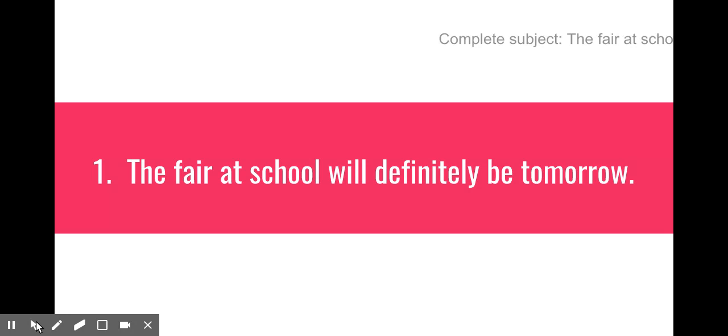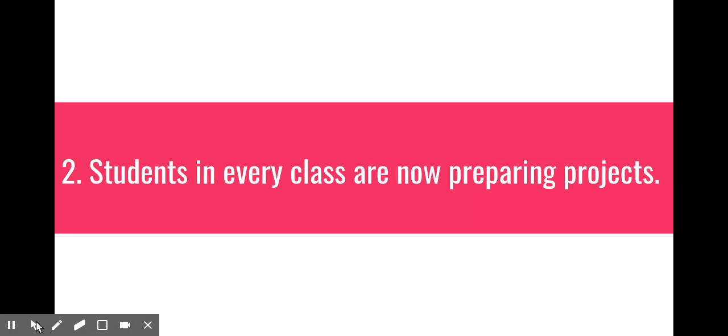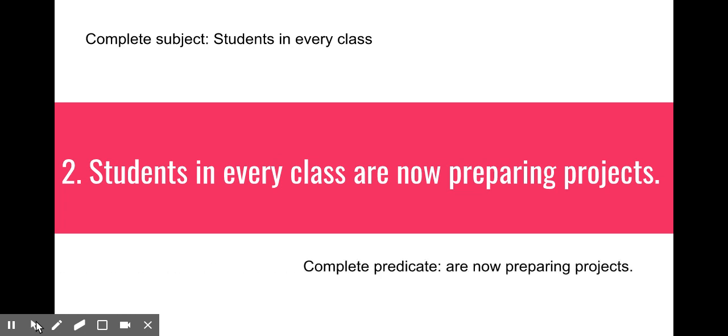Alrighty, so you should have underlined for your complete subject the fair at school. And then you should have underlined twice will definitely be tomorrow as the complete predicate. Number 2, students in every class are now preparing projects. Go ahead and pause. All right, so what was our complete subject here? It is students in every class, and that leaves are now preparing projects as our complete predicate.